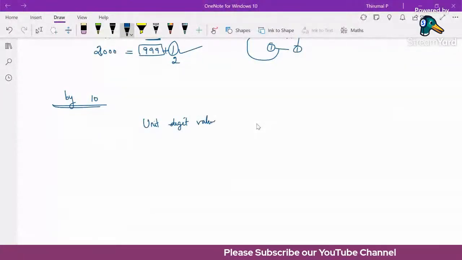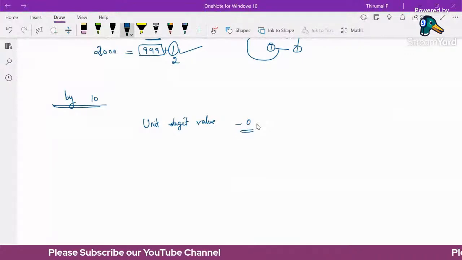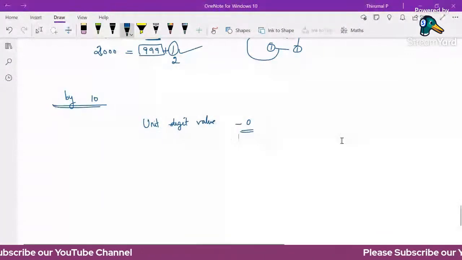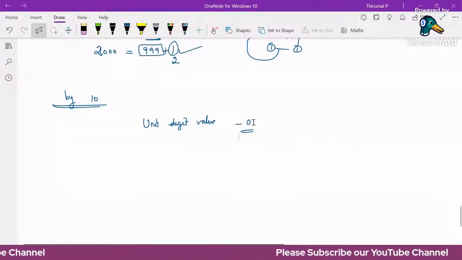The unit digit value is 0. Otherwise, the number is not divisible by 10. So, a given number is divisible by 10 means that the unit digit value is 0. Otherwise, it is not divisible by 10.